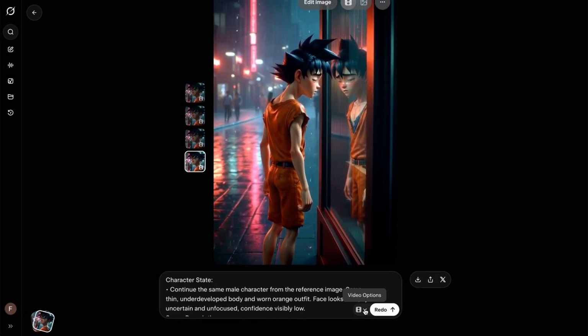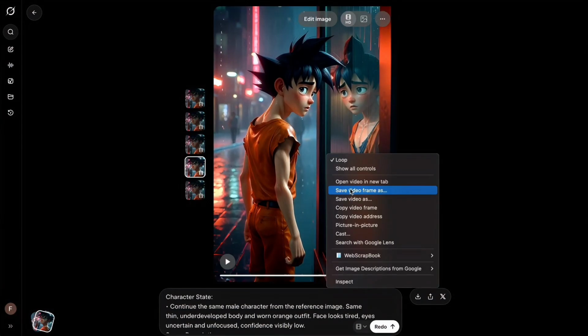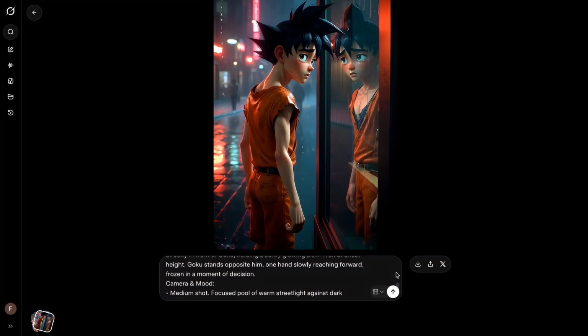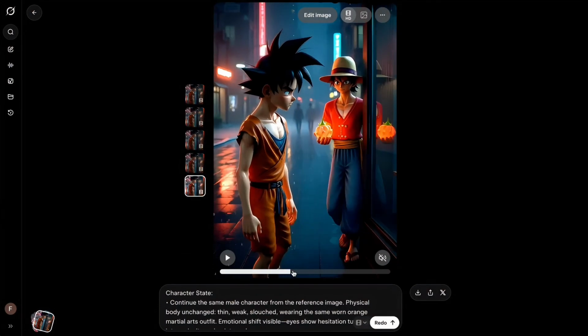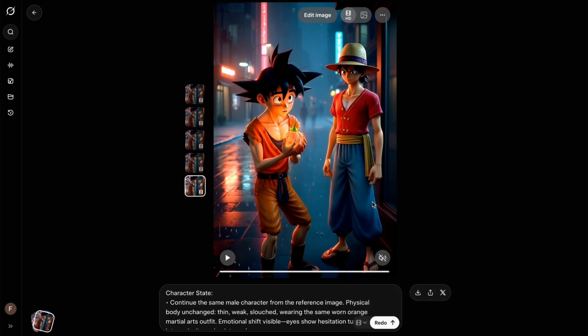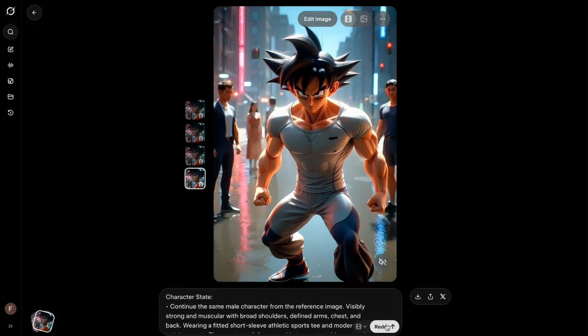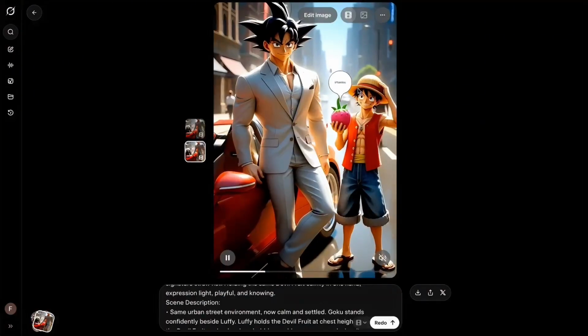From here, I repeat the same process, scene by scene. Upscale, download, capture the frame, upload it, paste the next prompt, and generate again. Once all the scene videos are done, we're ready to move on to the voice.